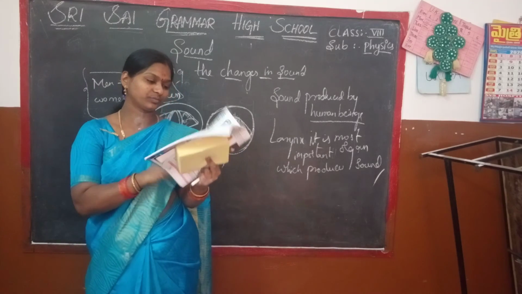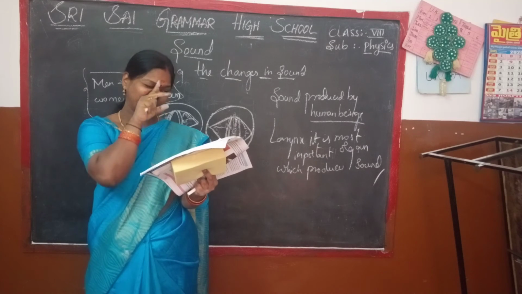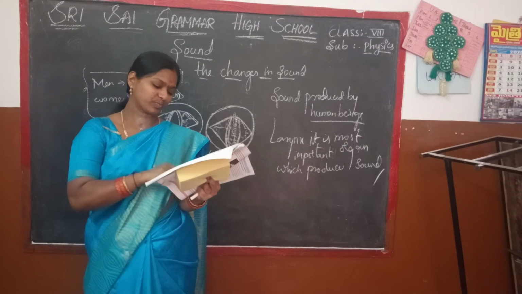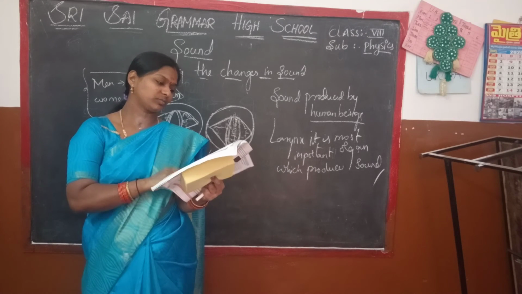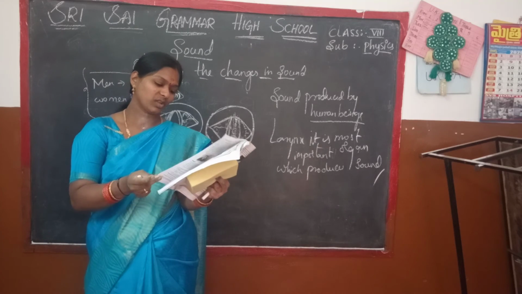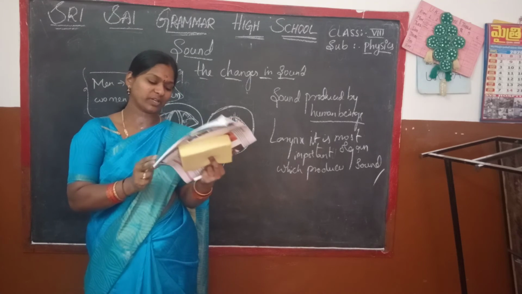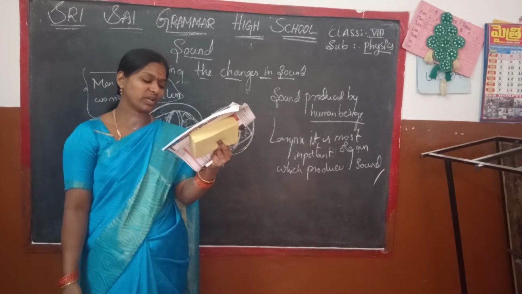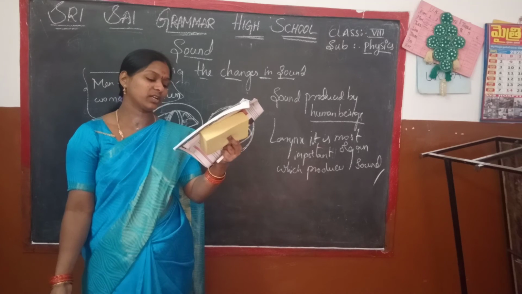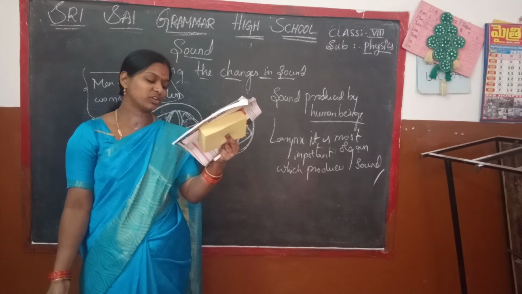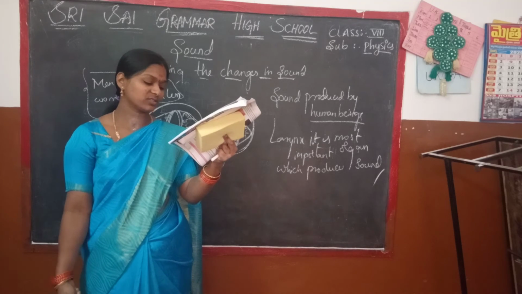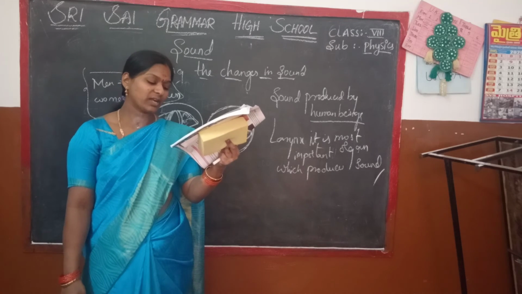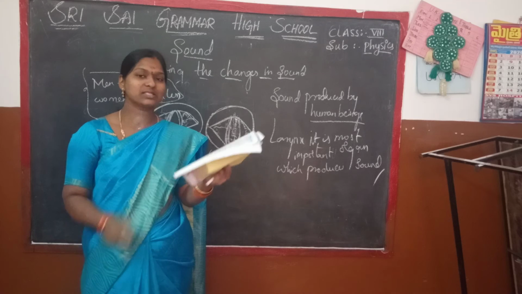Propagation of sound. Sound needs a medium to propagate. The sound produced by the school bell will be heard by all of us irrespective of whether we are in the room opposite to the bell or in a room at the back of the bell. Obviously, the sound produced by the school bell travels in all directions and reaches us, propagating through the air present between the source of the sound and our ears. That is, the air surrounding us acts